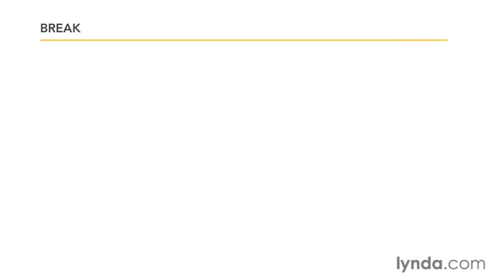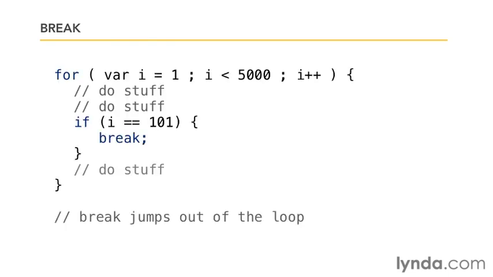Now next up is a couple of words you'll occasionally run into. Not as much as the whiles and the fors, but it's worthwhile knowing about them. The word called break. Break is a word that will jump us out of the loop. So let's say we start running our code and we hit this loop. We hit it for the first time through. We set up the index equal to 1. We run the check. Is that less than 5,000? Yes, it is. We start to move through the code. We'll hit this if statement, for example, and it'll say, is I equal to 101?